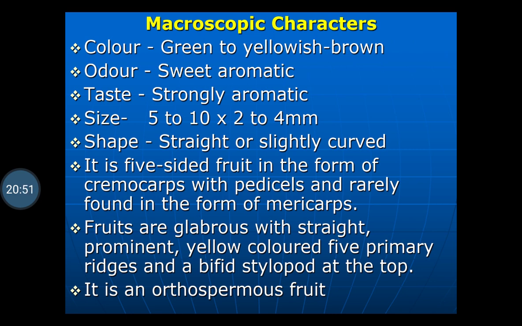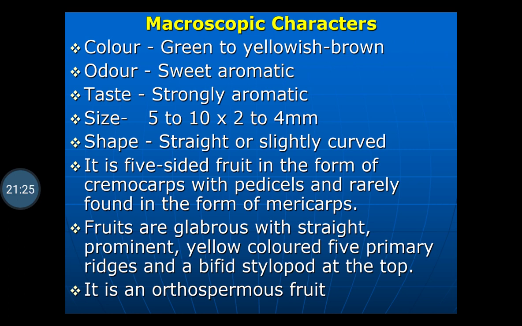It is a five-sided fruit in the form of a cremocarp, like coriander. The fennel fruits are also cremocarp, and when we press them with the finger, they get separated into two equal parts. Each part is called a mericarp, with pedicle, and rarely found in the form of a mericarp. After the separation of the cremocarp, it gets separated into the mericarp, and in this mericarp, the pedicle is absent.